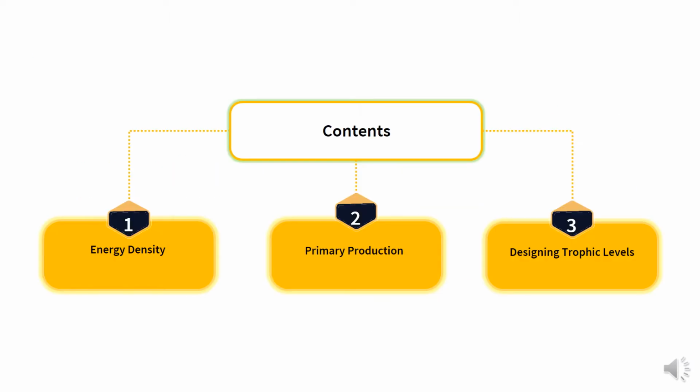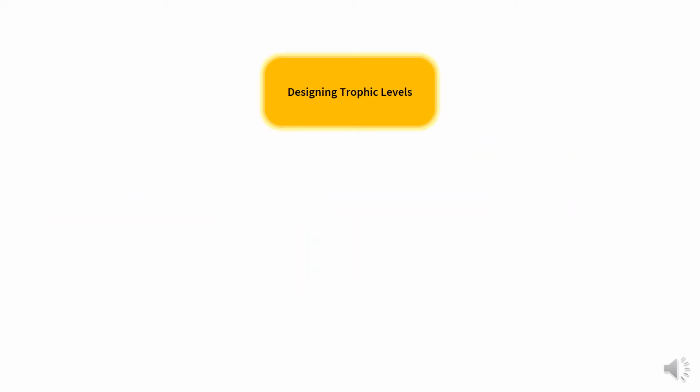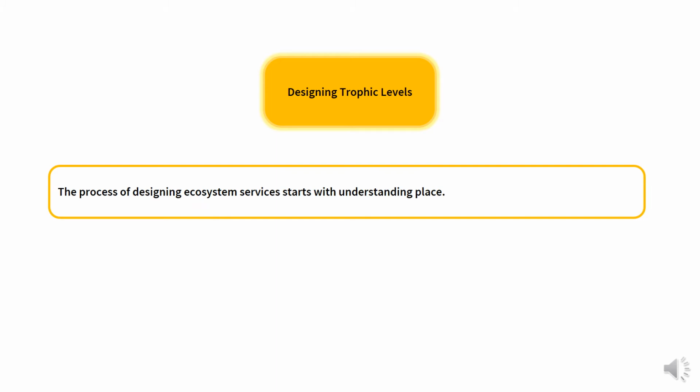In the previous segment, we already discussed the energy density and primary production. So in this segment, we will focus on designing trophic level. The process of designing ecosystem services starts with understanding place.